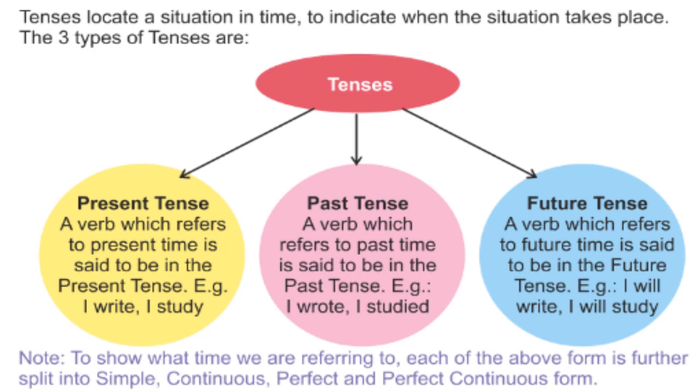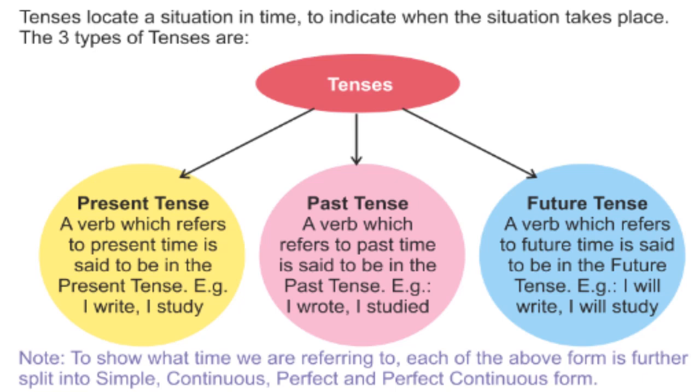Then past tense: a verb which refers to past time is said to be in the past tense. For example, I wrote, I studied. Then future tense: a verb which refers to future time is said to be in the future tense. Example, I will write, I will study.